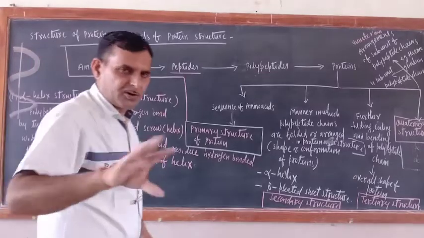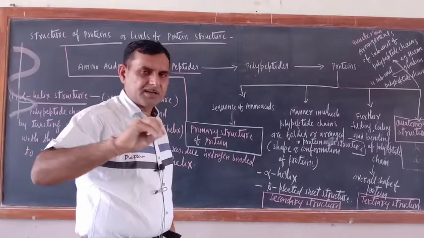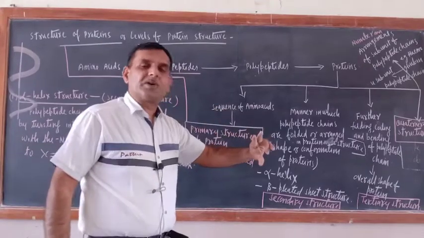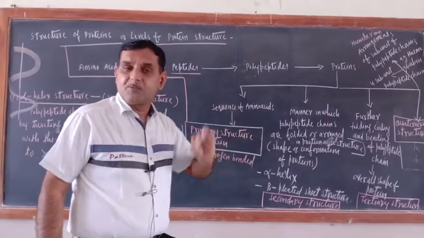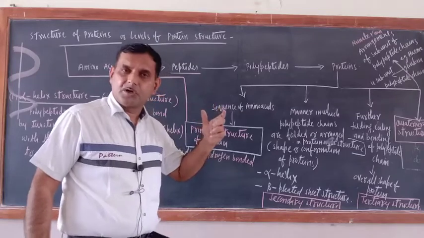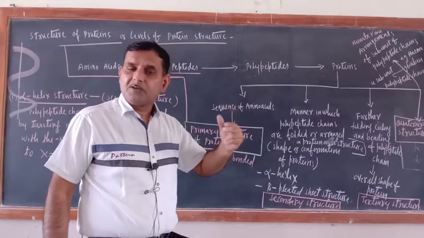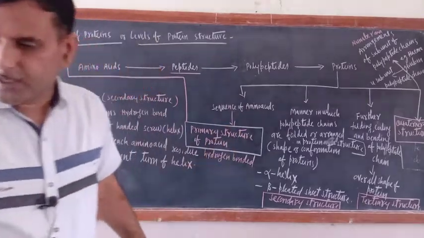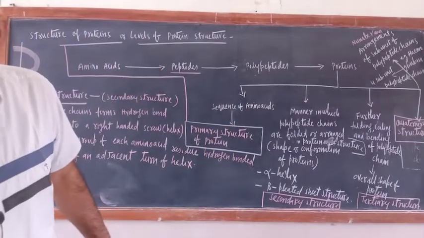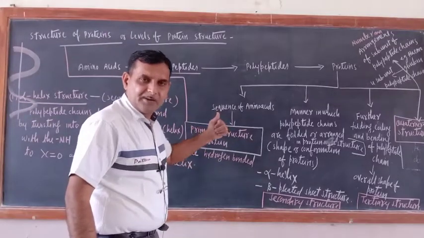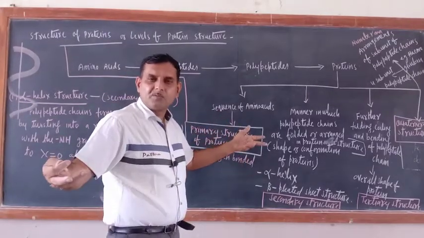This is the arrangement. No need to learn this one by heart. This is the proper arrangement. But try to understand. Even if one amino acid is disturbed, especially in sickle cell anemia, have you heard of it or not? In sickle cell anemia, instead of one particular amino acid, what is the name of that amino acid? Glutamic acid. In place of glutamic acid, valine will come. And the moment valine will come, now what would be there?